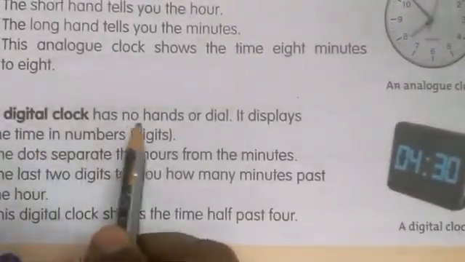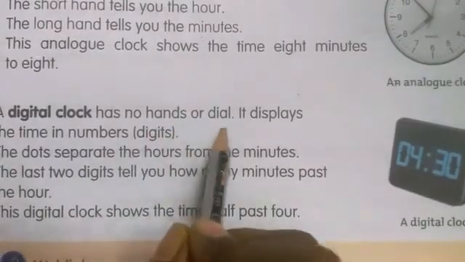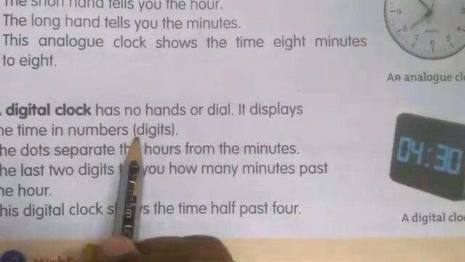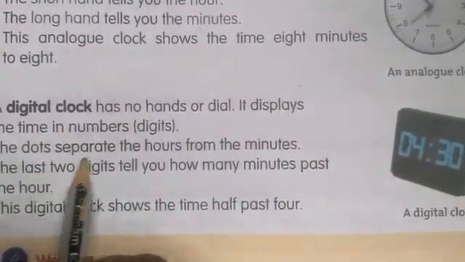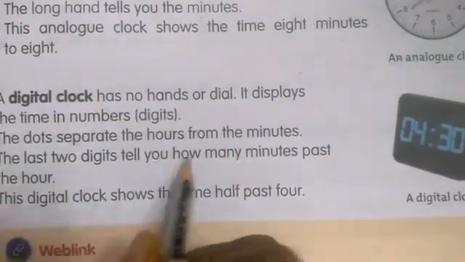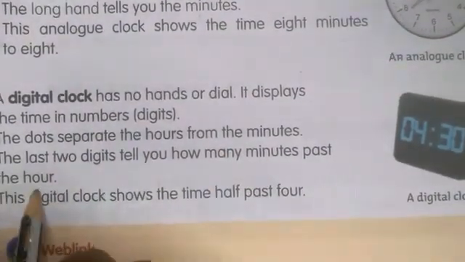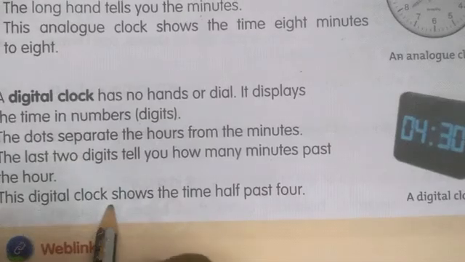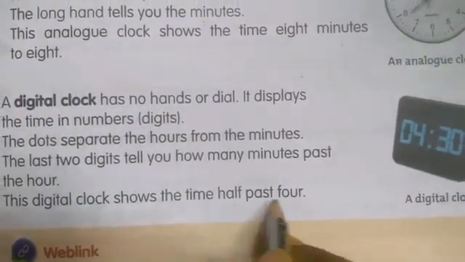A digital clock has no hands or dial. It displays the time in numbers. The dots separate the hours from minutes, and the last two digits tell you how many minutes past the hour. So this digital clock shows the time 4:30.